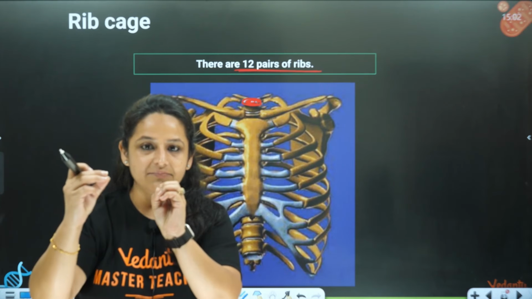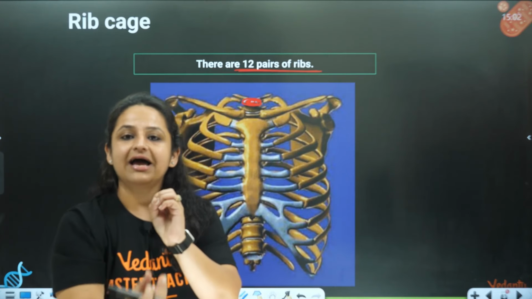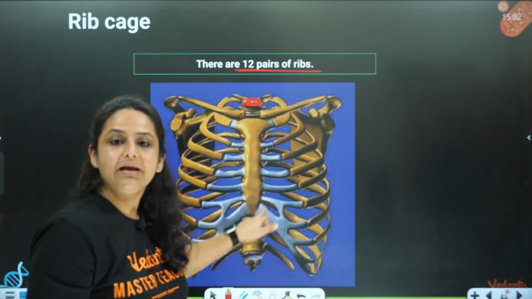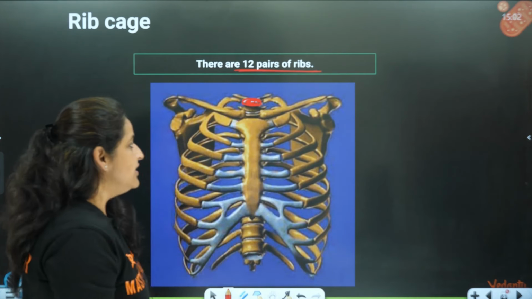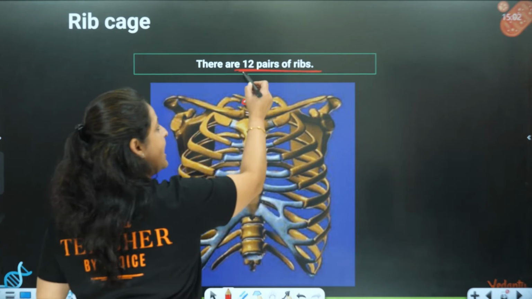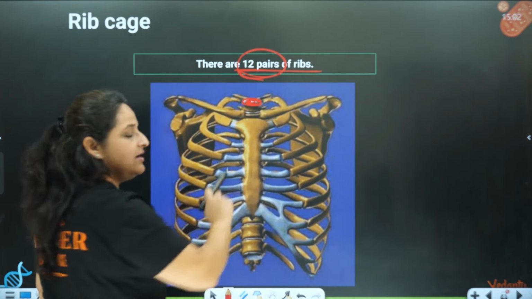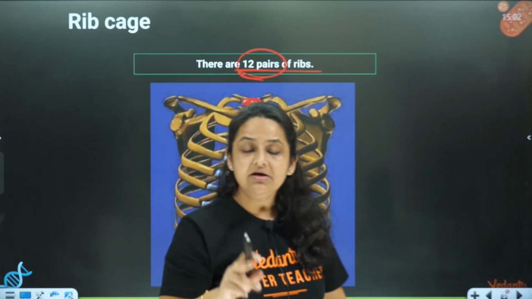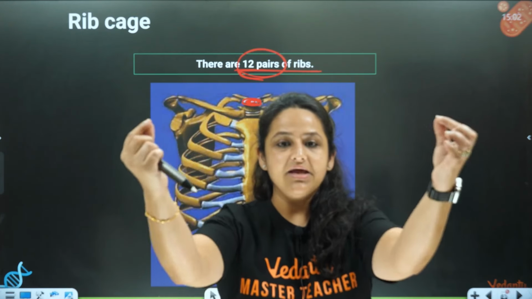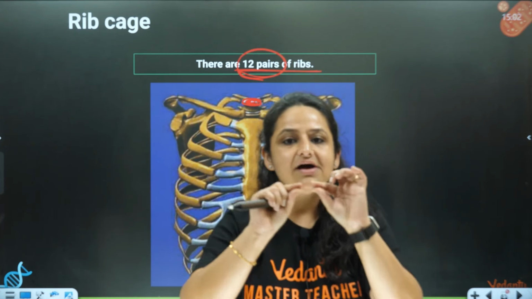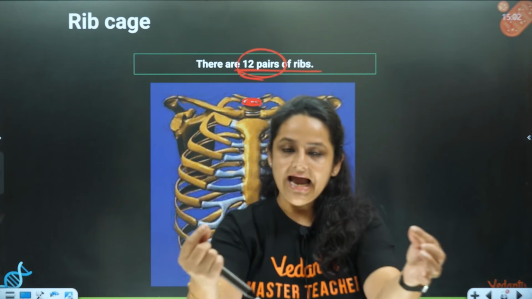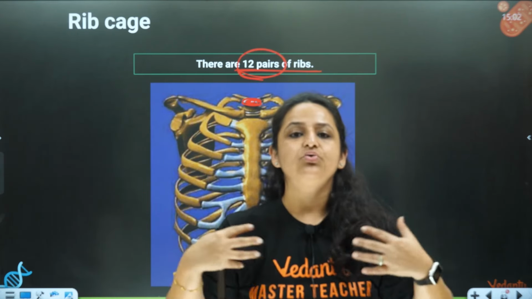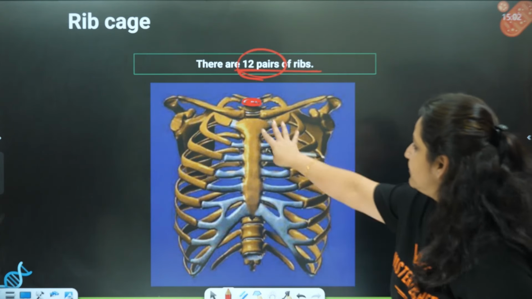It is articulated from there, and in the front it is attached to the sternum with the help of cartilage. So you remember how many thoracic vertebrae there were? 12 thoracic vertebrae. So from every thoracic vertebra, one pair of ribs is attached at the dorsal side. Then these ribs go to the front part of the body, that is, they come to the ventral part.